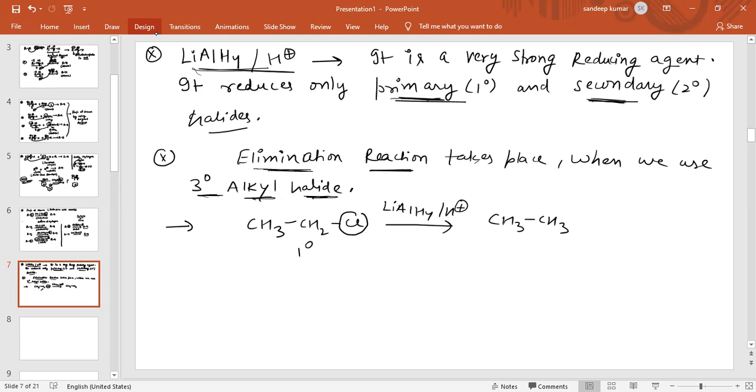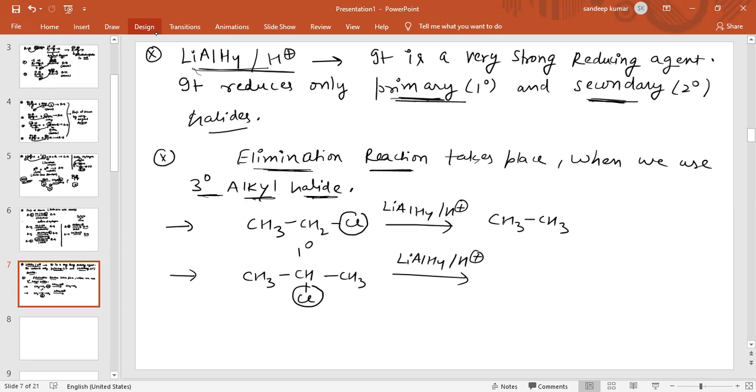Now see the next example. If we use CH3CHClCH3 and the reagent we are using here is LiAlH4 in presence of H plus, again an acidic medium, this halogen will be replaced by the hydrogen atom supplied by LiAlH4.